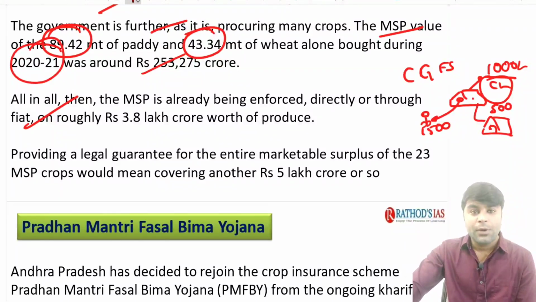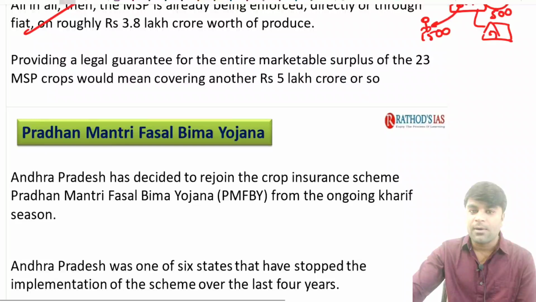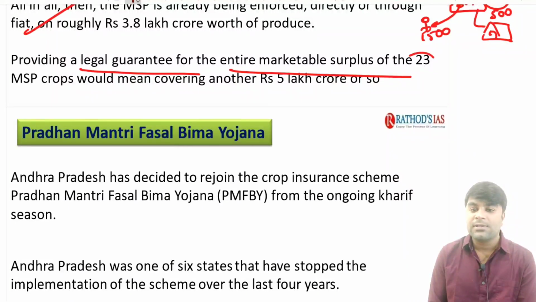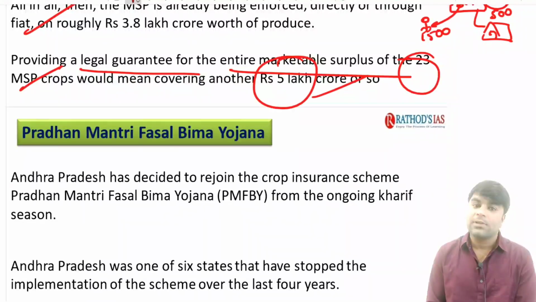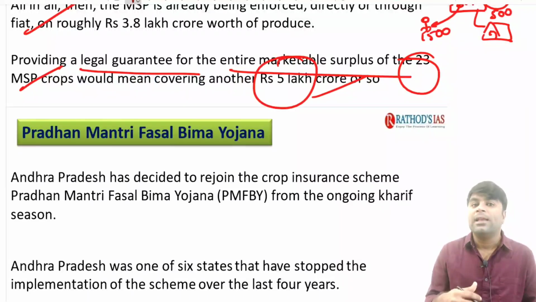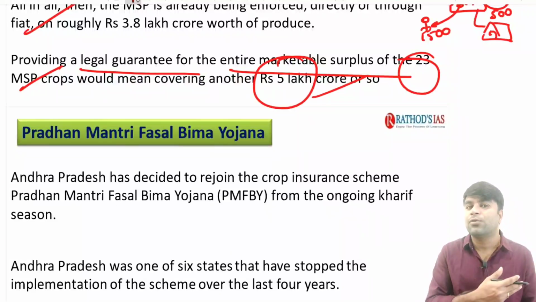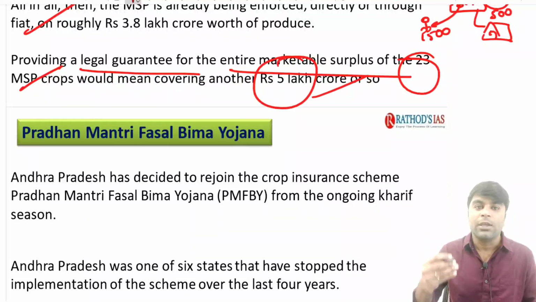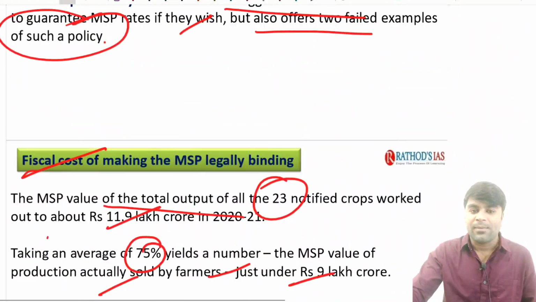So, in such a way, it is going to be a heavy fiscal burden on the central government. Providing a legal guarantee for the entire marketable surplus of 23 major crops would cost another 5 lakh crores for the central government, which is going to pose a huge burden. Currently, the arrears with respect to central government food subsidies are not being provided by the government on a timely basis for the MSP. When the legal binding is provided for the 23 major crops, it is going to pose a huge fiscal burden on the central government. Right? So, this is about the MSP.